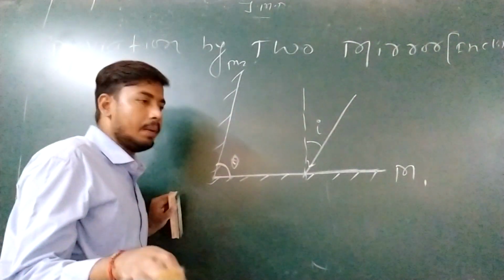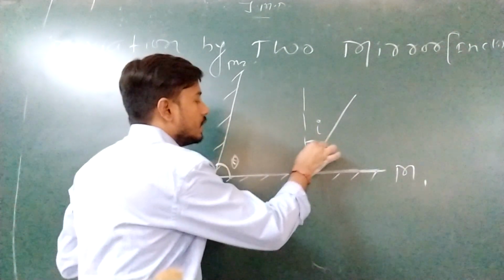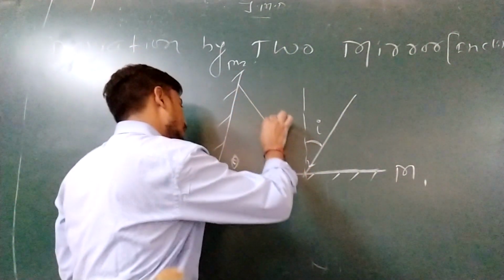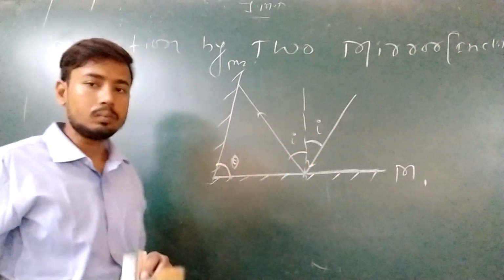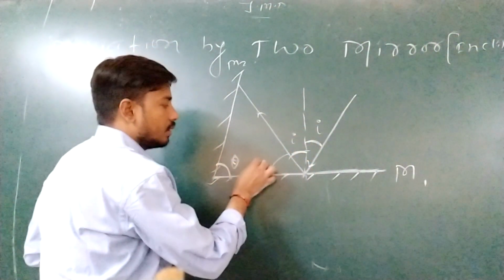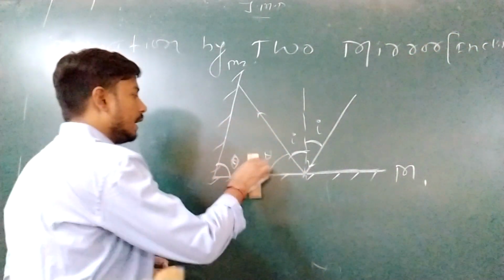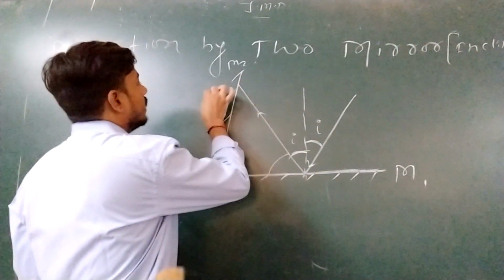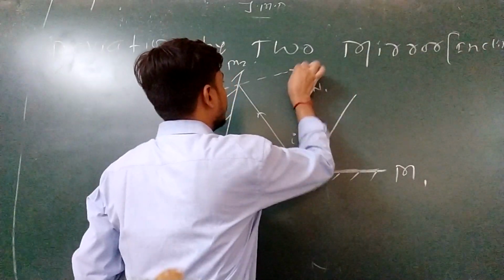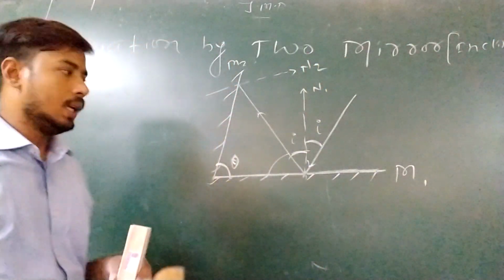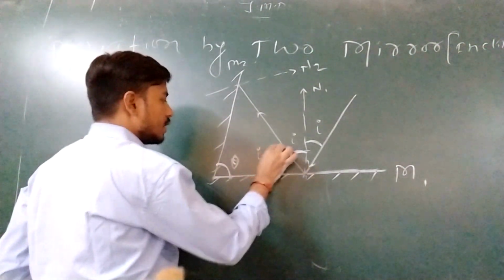So according to your concept and laws of reflection, angle of incidence is equal to angle of reflection. So reflected ray will go like this. This is the reflected ray, angle of incidence I. If this is I, so this is what? I minus theta. Okay? No issue. Or simply we can write, just hold. Suppose that this is its normal N1 and this is its normal N2. So if this angle is I, this is again, I'm writing here, I minus theta.